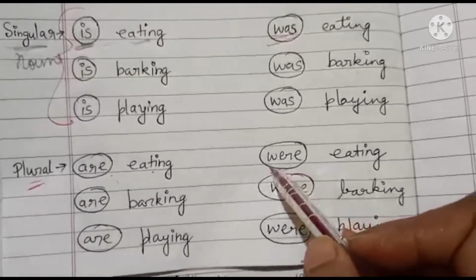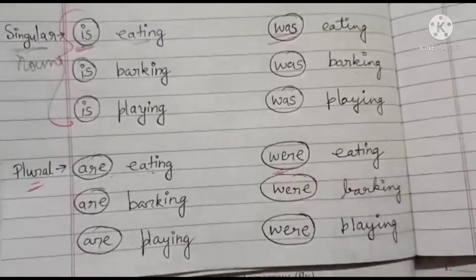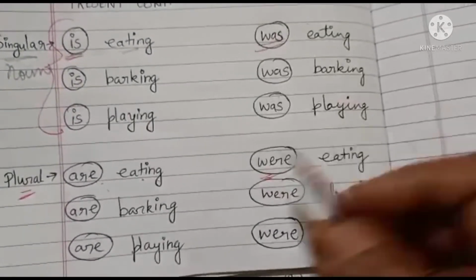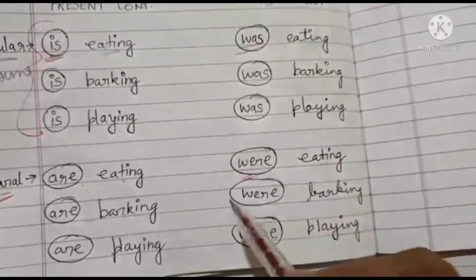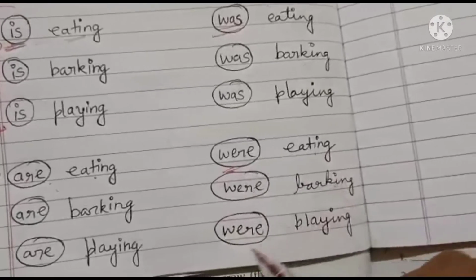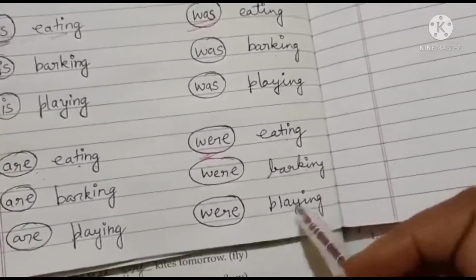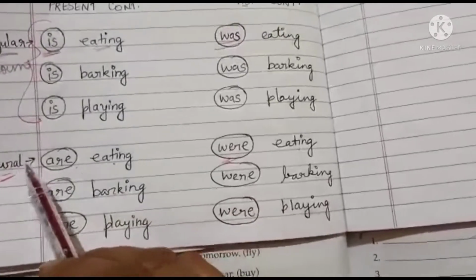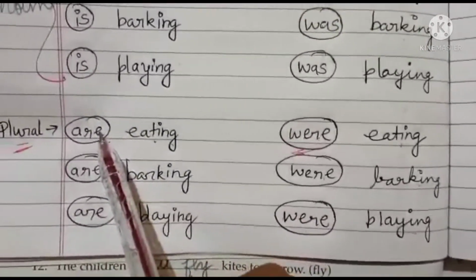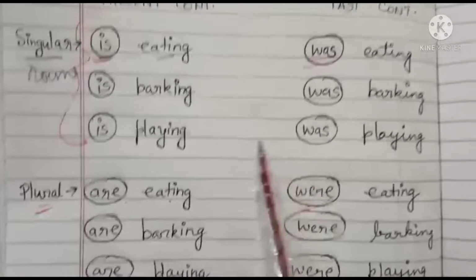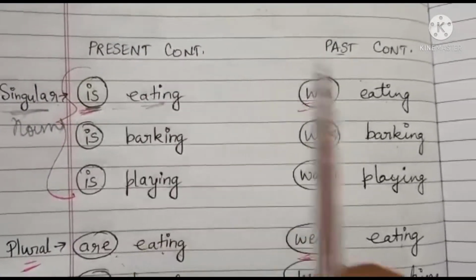We are talking about plural. बहुत सारे बच्चे खा रहे थे. Action is over. Children were eating. The dogs were barking. Okay, Ram and Mohan were playing. So when we talk about plural, children, you are going to use are and were. If you talk about singular, you will choose is and was.